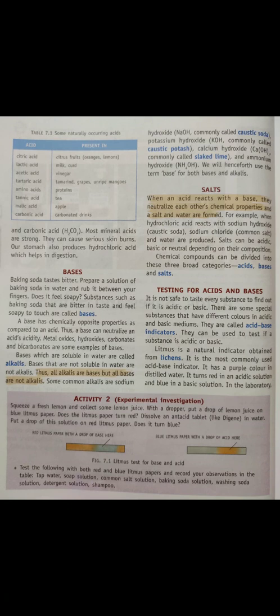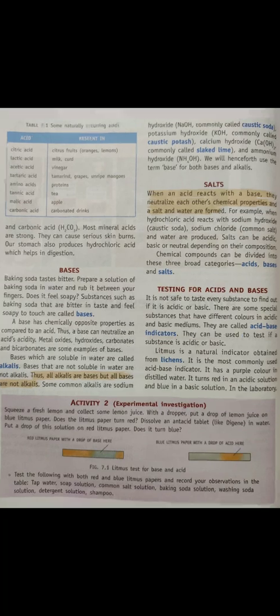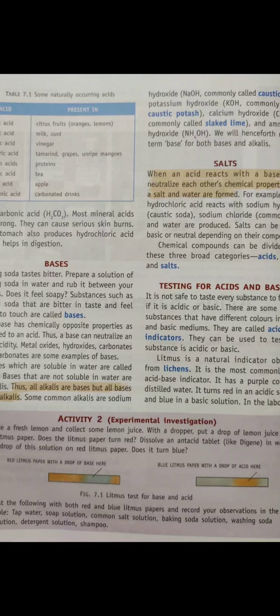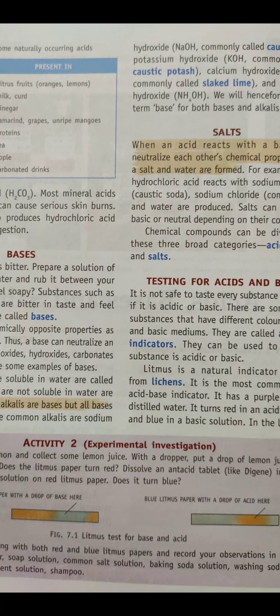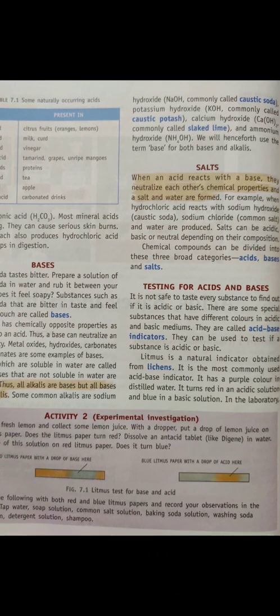So we can say that acid turns blue litmus red and base turns red litmus blue. You can see the effect on red litmus paper with a drop of base here: it turns blue. And blue litmus paper with a drop of acid here: you can see the color change, it turns red. So by using litmus paper, without tasting, we can identify acid and base.